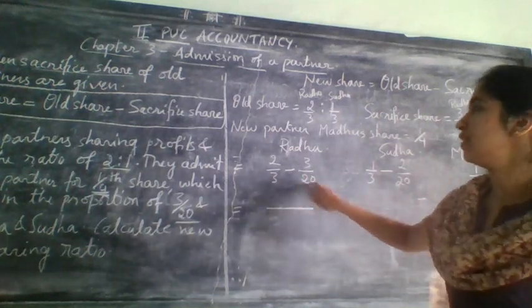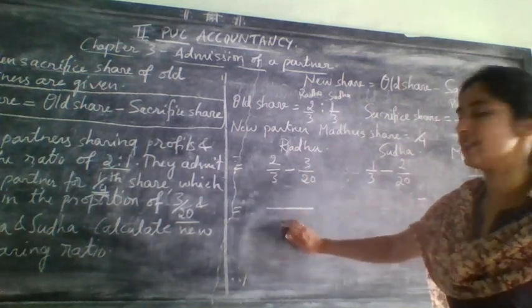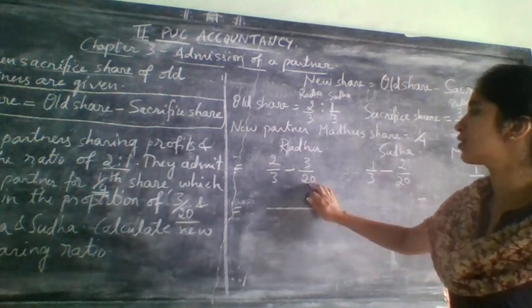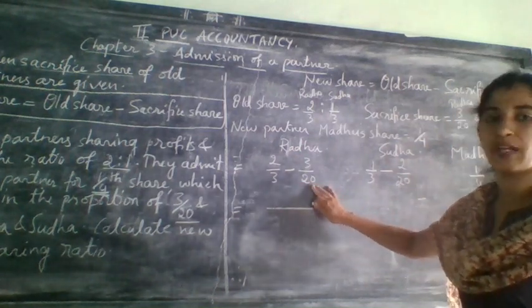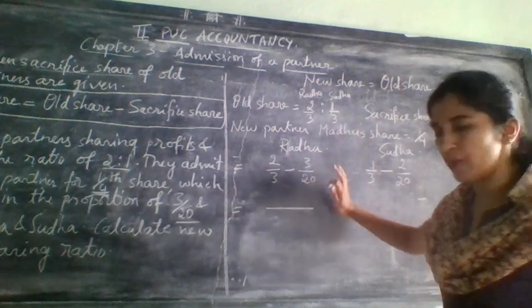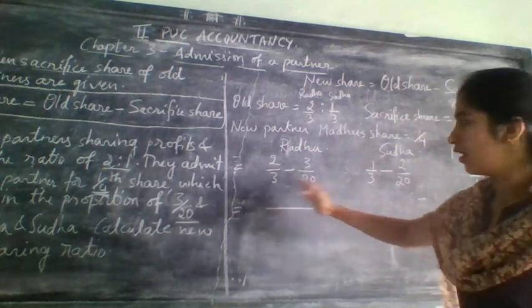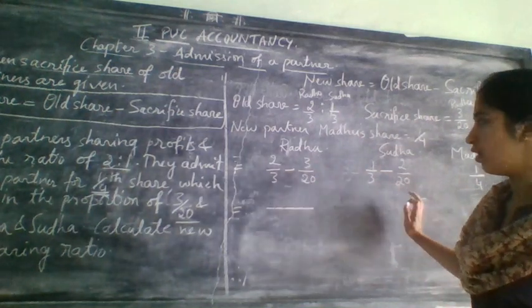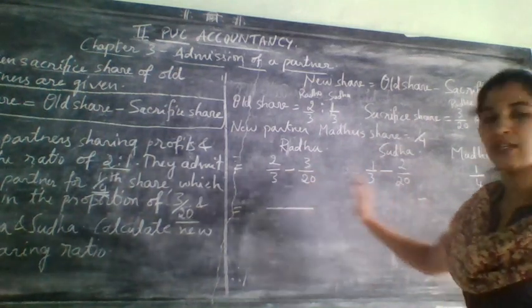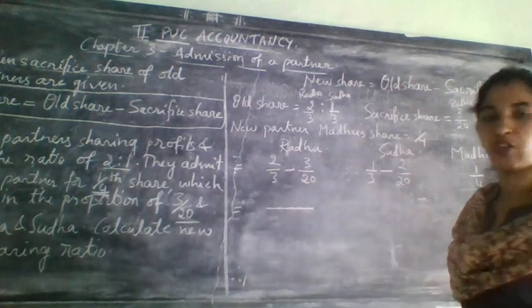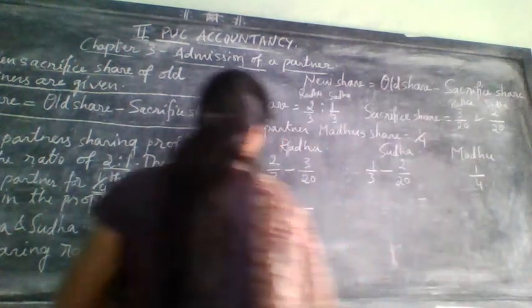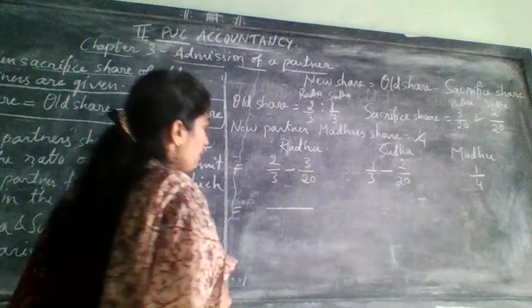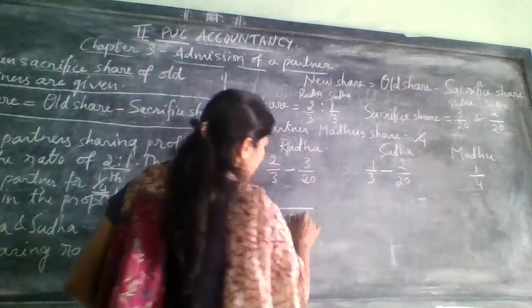60 only. So if you follow both methods, this time the answer will come the same. Because you can't take a smaller denominator here, as 3 20s come to 60 only. So this time we will do the first one, cross multiplication. 3 into 20, denominator into denominator, will come 60.